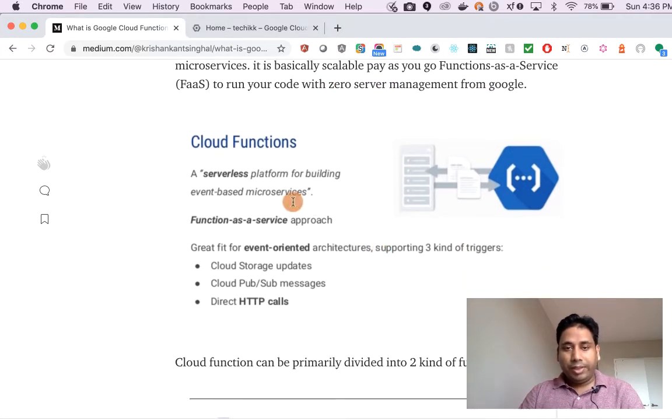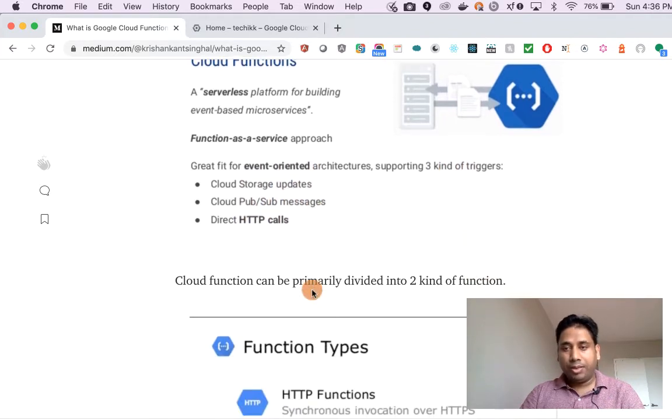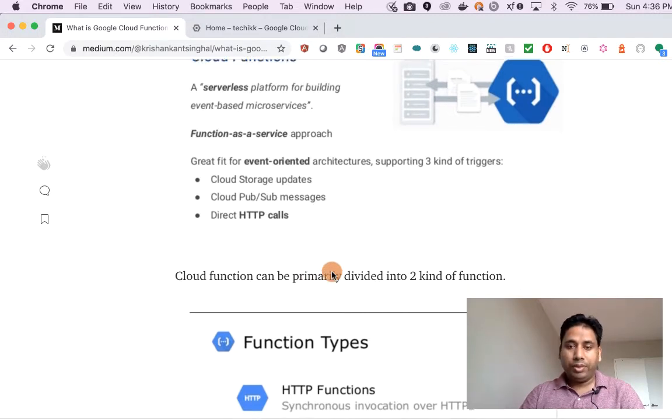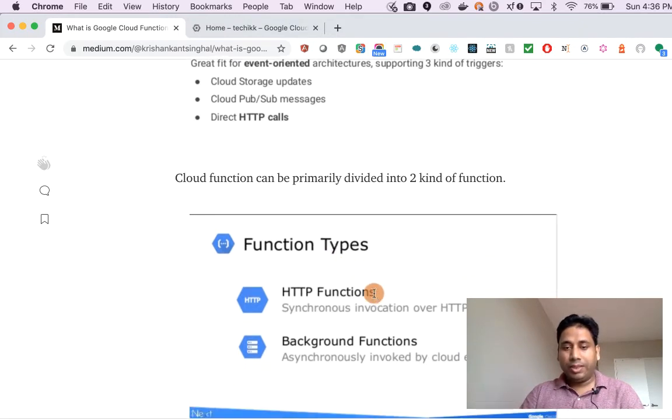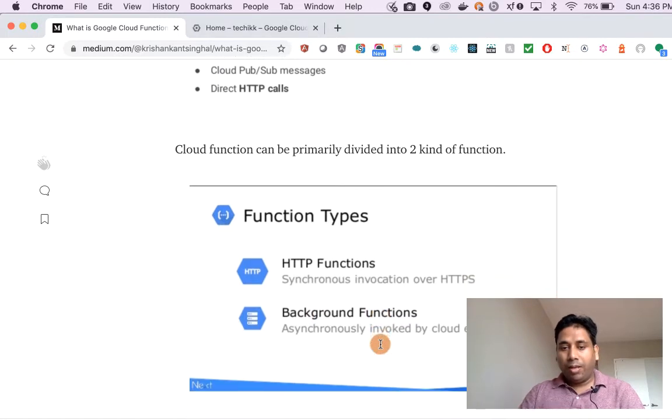If you see this diagram, it's a great fit for event-oriented architecture, and currently it supports three kinds of triggers: Cloud Storage, Cloud PubSub, and direct HTTP calls. When we are talking about Google Cloud Functions, we can divide them into two kinds of functions: HTTP functions and background functions.